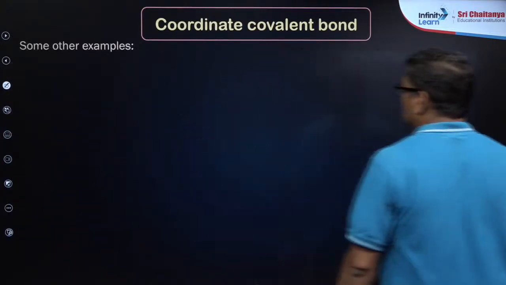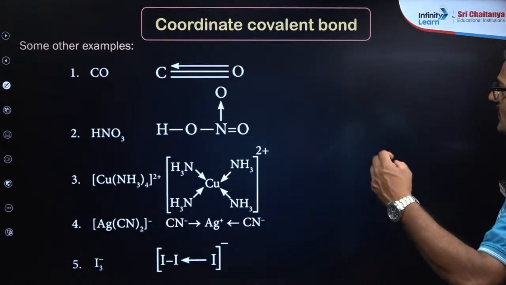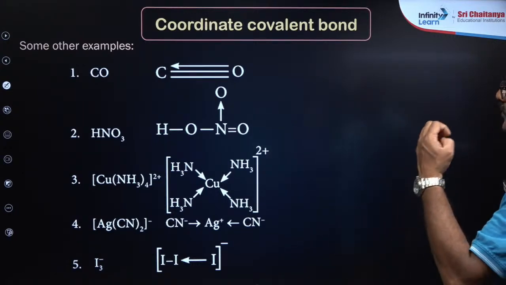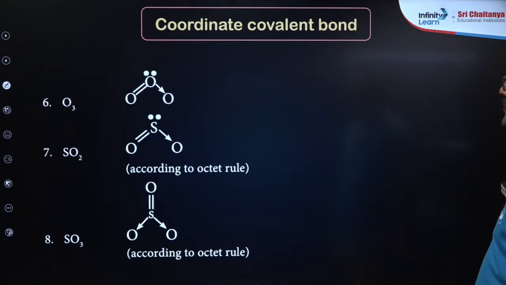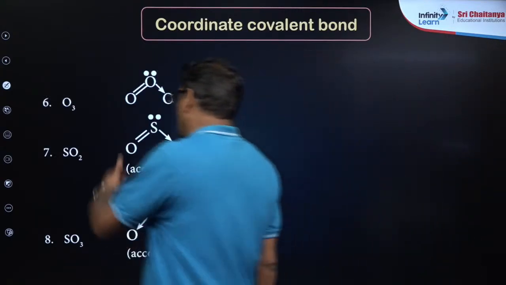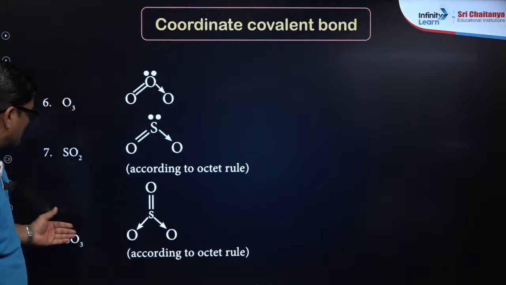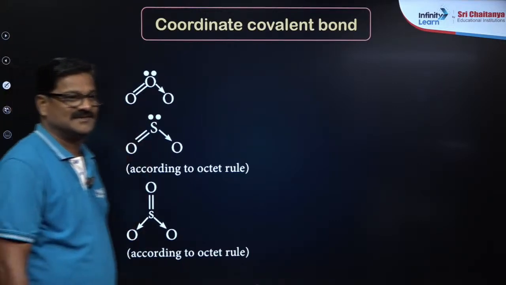Talking about some other examples here: carbon monoxide, HNO3, tetraamine copper 2, AgCN, and I3 minus also. Talking about ozone, sulfur dioxide according to the octet rule, and SO3 according to the octet rule. These are the structures. Any doubt?